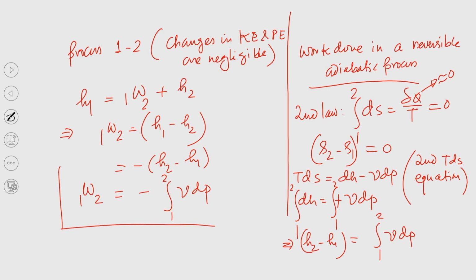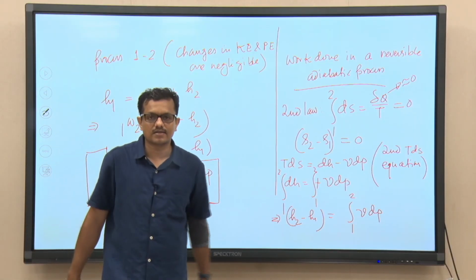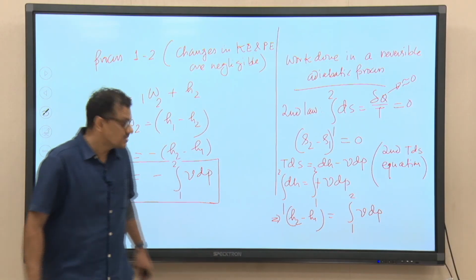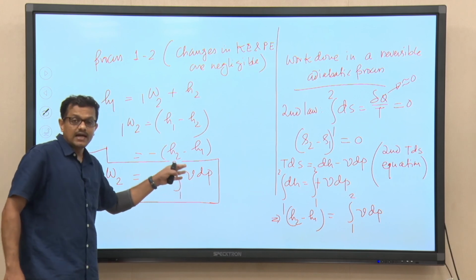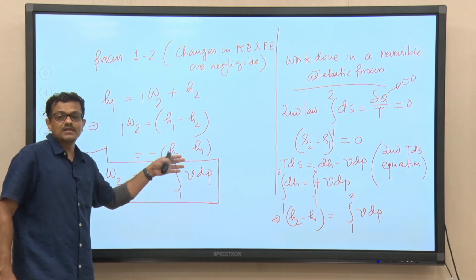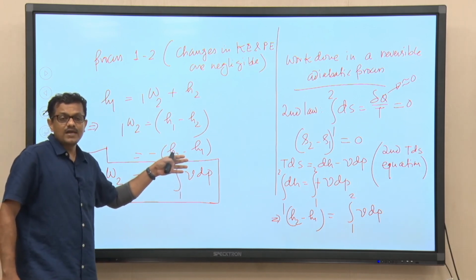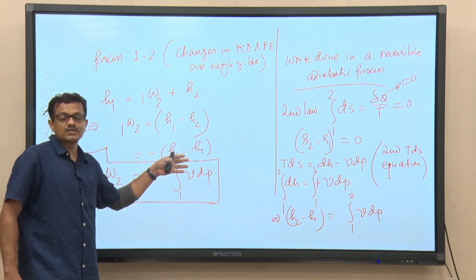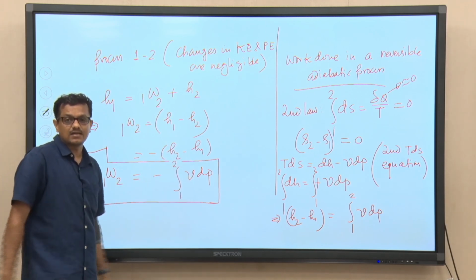in a reversible adiabatic process is nothing but VdP work, only to make you understand that this work is not PdV work. Had it been PdV work, it would have been 0, because in PdV work the pressure remains constant, but in a pump there is a change in pressure.